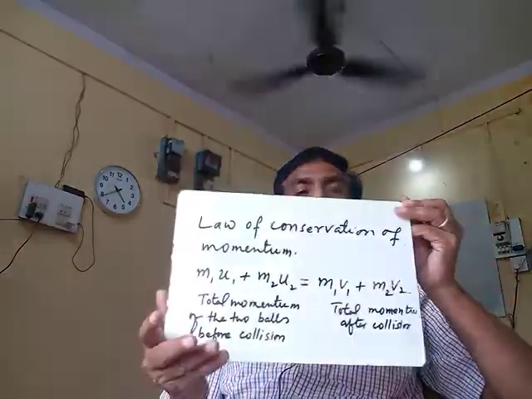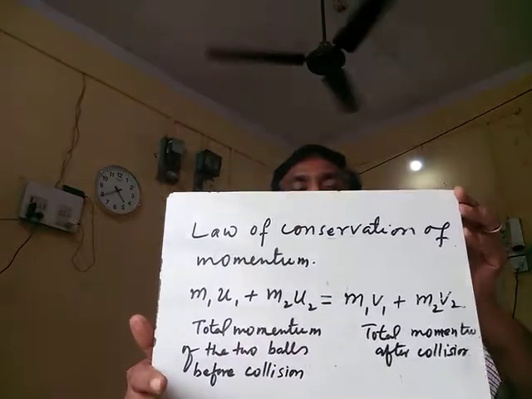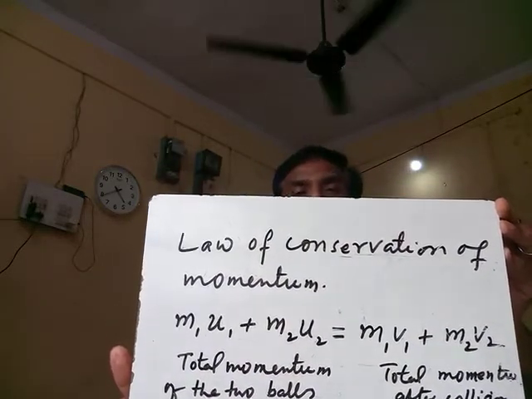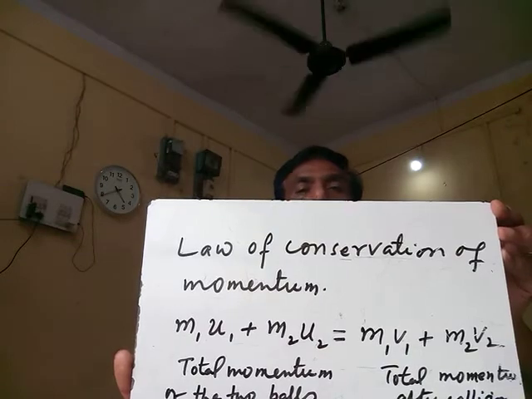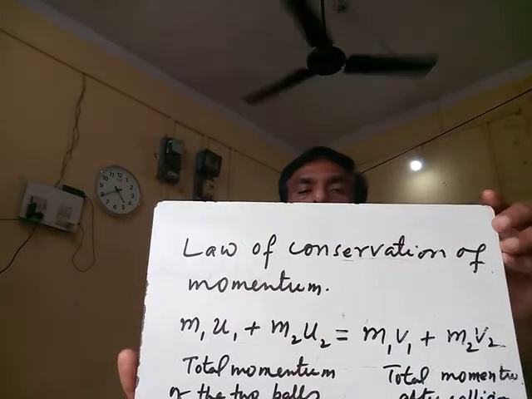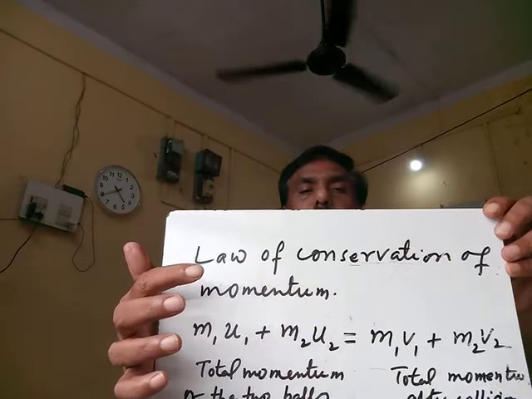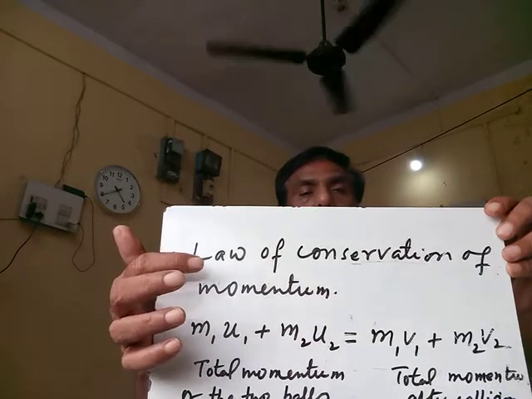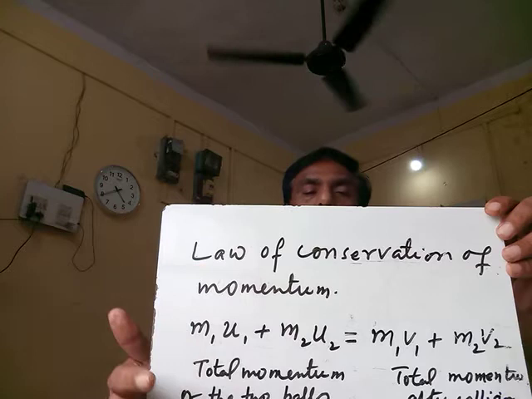Okay, this is the definition of conservation of momentum. Right? So momentum is conserved. I am showing you here two bodies having mass m1 and m2. They are moving with initial velocities u1 and u2. So the sum of the momentum before collision is m1 u1 plus m2 u2.